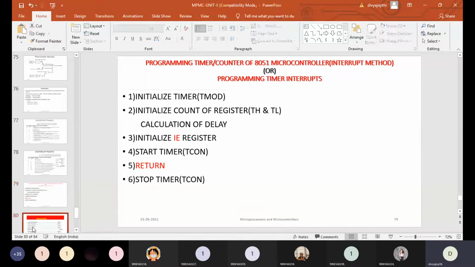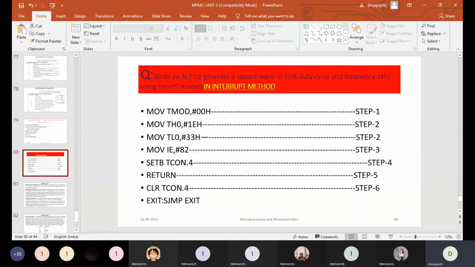And now we'll see how to write the program. I'm considering the same example for your better understanding. Write an ALP to generate a square wave of 50% duty cycle and frequency of 1 kHz using timer 0 mode 0 in the interrupt method. Here I'm mentioning that I need to make use of the interrupt method. So what is the first step? Loading the timer.